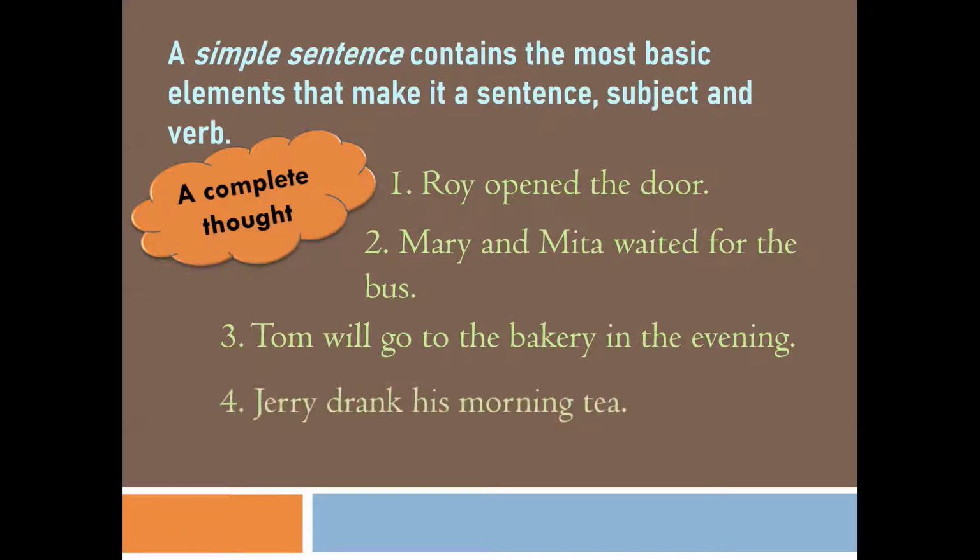Jerry drank his morning tea. Here, Jerry is the subject, drank is the verb. So we have a subject and verb pair over here, and we don't require any other group of words for completing the meaning of this group. So that is why it is also a simple sentence and an independent clause.